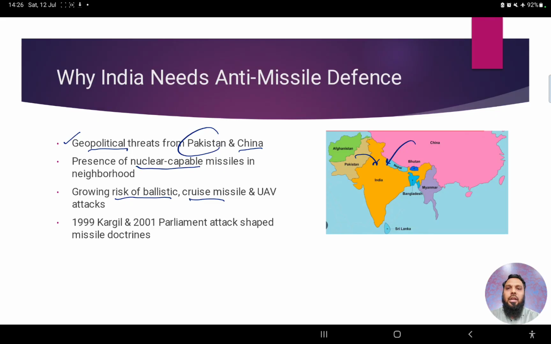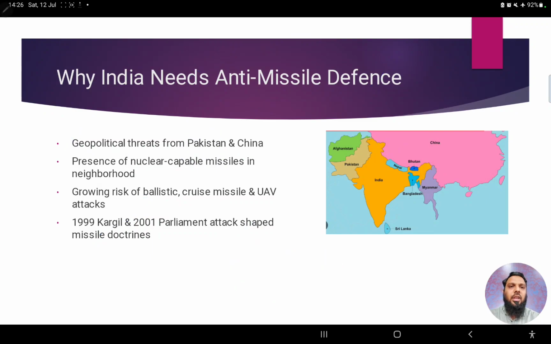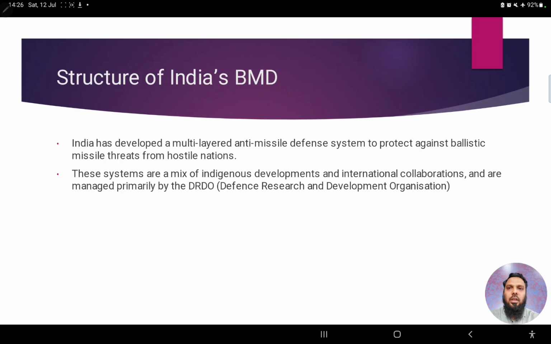So therefore we need to gear up our defenses, specifically given the 1999 Kargil attack, the Parliament attack, and what we see as the recent Operation Sindoor, the Pahalgam attack and Operation Sindoor. So definitely we should have, and we do have, anti-missile defense systems. Let us have a look at what type of anti-missile defense systems we have, right?